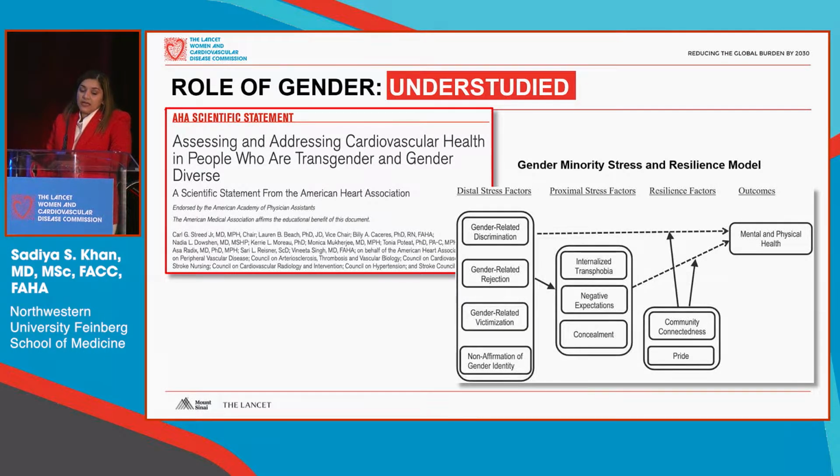And this really excellent statement for the American Heart Association assessing and addressing cardiovascular health in people who are transgender and gender diverse really put this excellent conceptual model together looking at distal stress factors related to discrimination, rejection, and victimization, as well as proximal stress factors, and what resilience factors could be promoted to improve outcomes in these vulnerable populations.